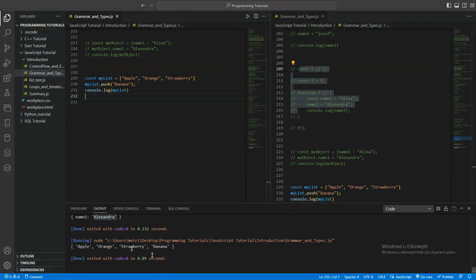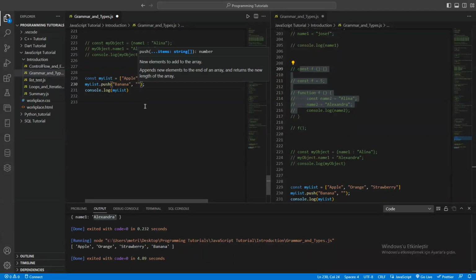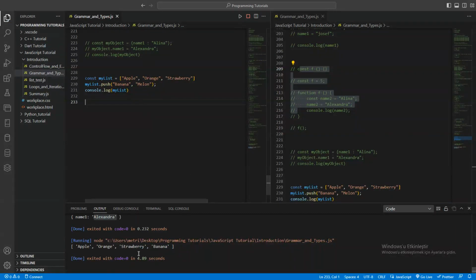Apple, orange, strawberry, banana. I'm sorry, by the way. We just added one more. We didn't change it. I'm so sorry, I just mixed it up with other things in my mind. So yeah, we just added one more. Do you think we can try something more? Let's try melon. Let's run that and see what will happen.